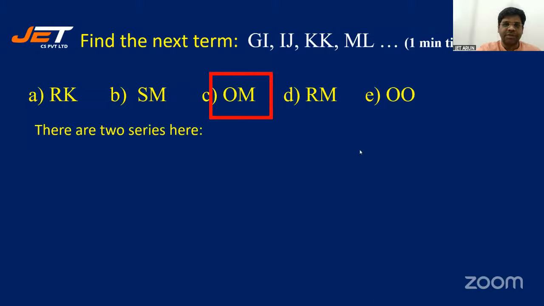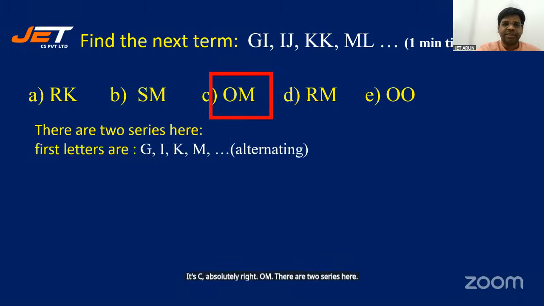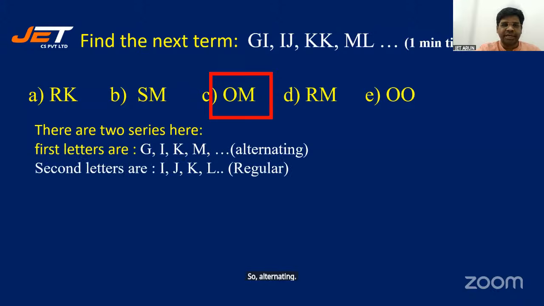It's C, absolutely right. OM. There are two series here. One series is the first letter, which is alternating: G, I, K, L, M. I dropped H, I dropped J, I dropped L. So it is alternating. And the second letters are without any change, regular letters: I, J, K, L.